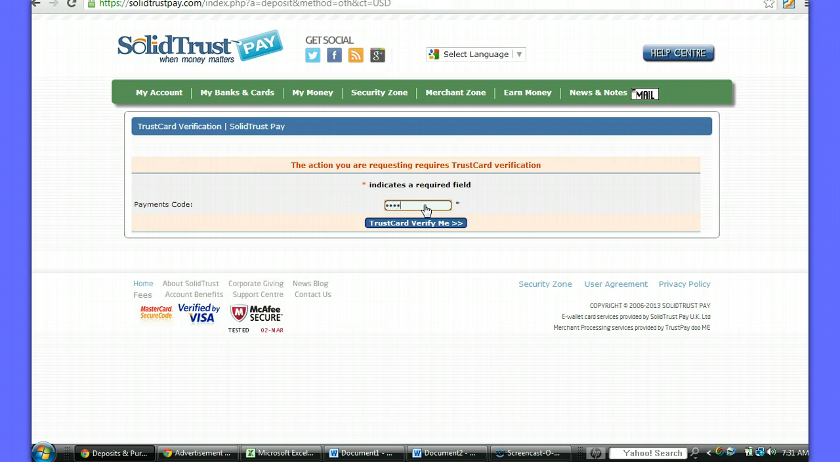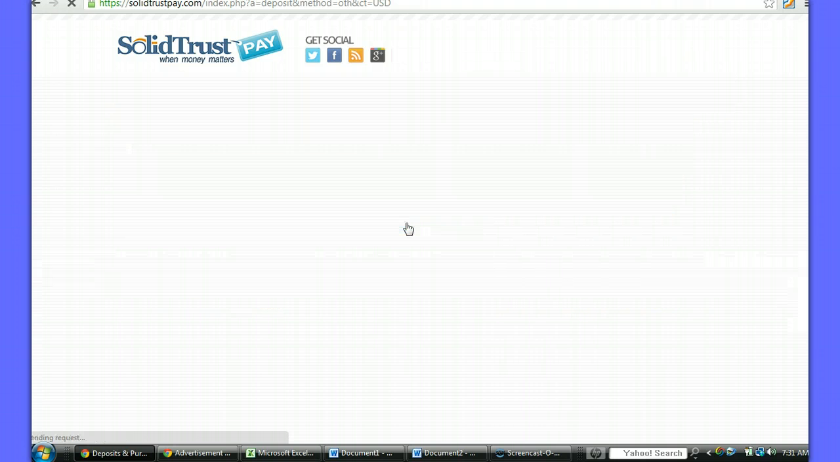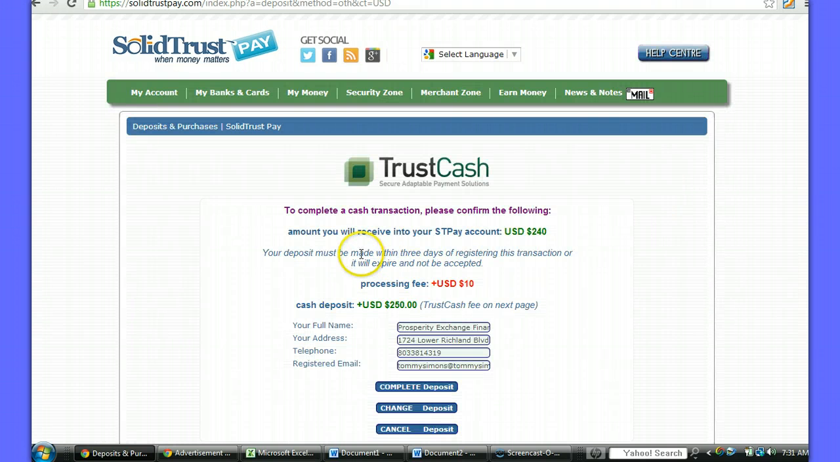And they verified me, and you can see here that $240 is what I will receive in my Solid Trust Pay account. The 4% fee came to $10, so I got a $10 processing fee. You notice here it's got your full name, and I have a business account with Solid Trust Pay, so my business name is in there, and your address, phone number, and then you come back and click on complete deposits.